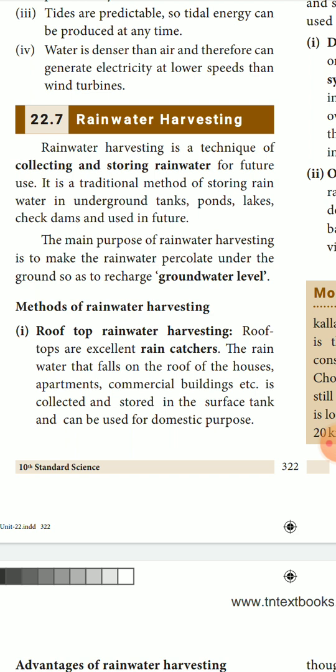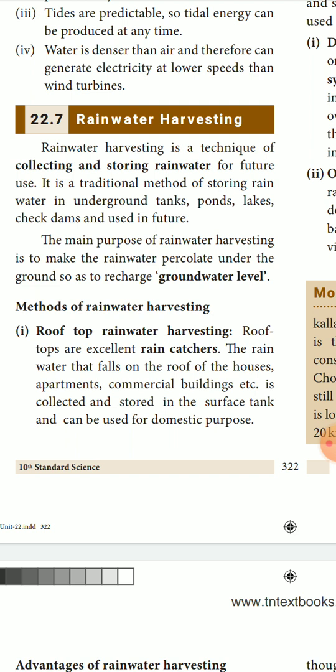Methods of rainwater harvesting. Rooftop rainwater harvesting. Rooftops are excellent rain catchers. That means when the rain falls on the rooftop, what will happen? It will be fully drained out unwantedly, uselessly. So to store that water, it will be directed through pipes towards the underground.